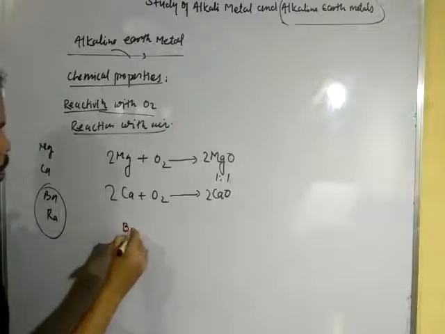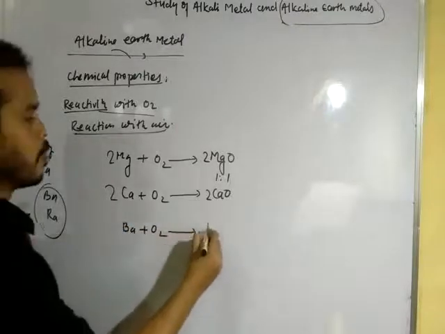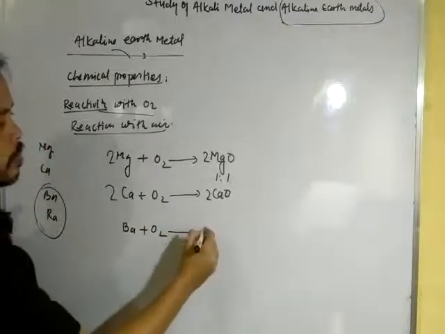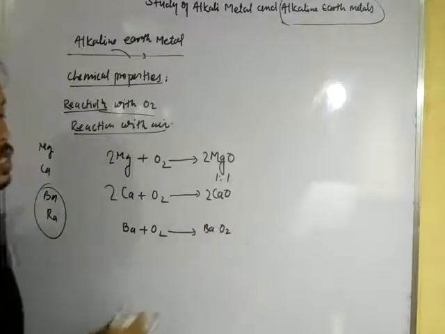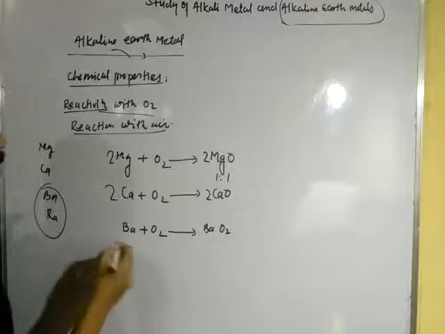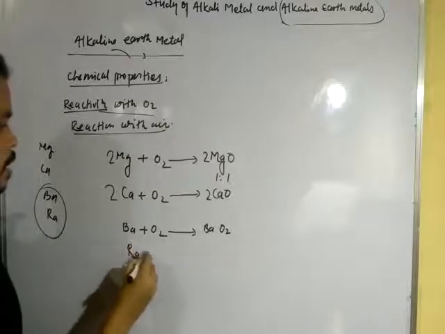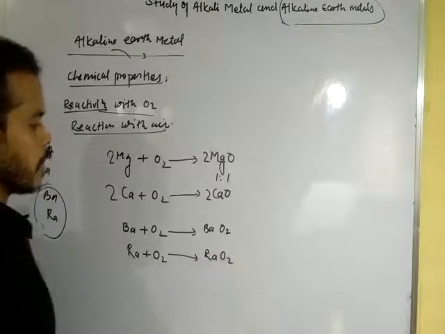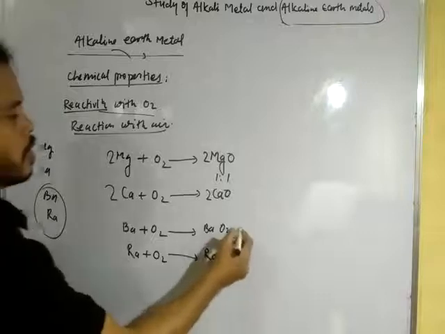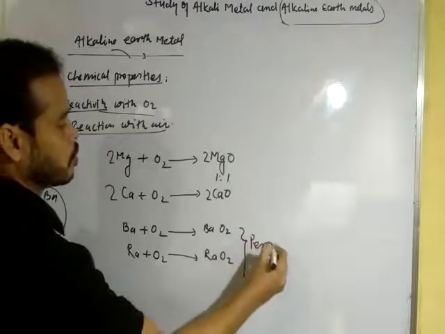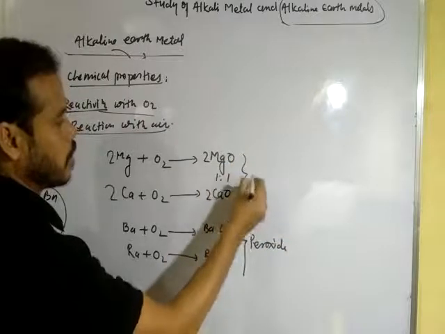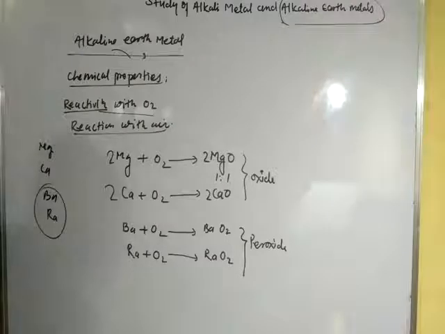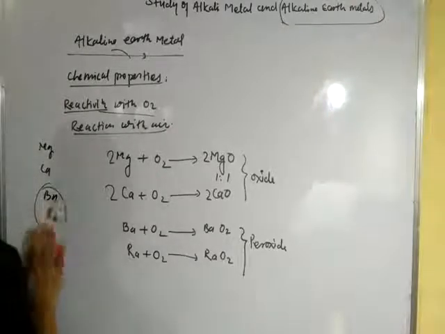Barium when treated with oxygen forms BaO2. This is barium peroxide. Okay, dear student. In case of radium, radium when treated with oxygen forms RaO2, radium peroxide. Okay, dear student. These are peroxides and these are oxides. Okay, dear student. That's the difference between the products.